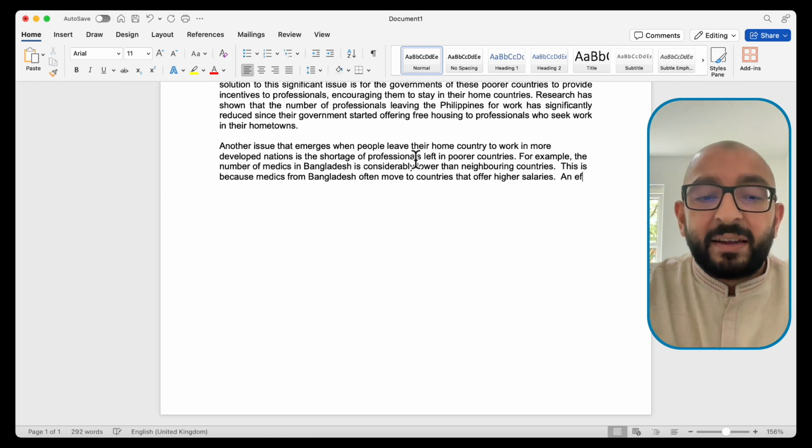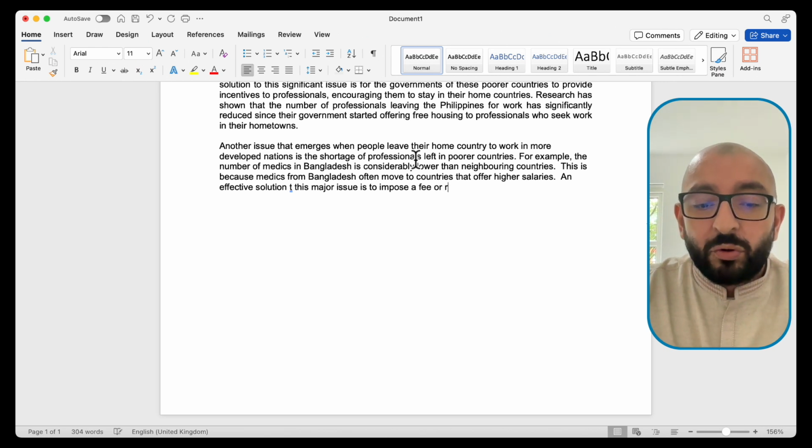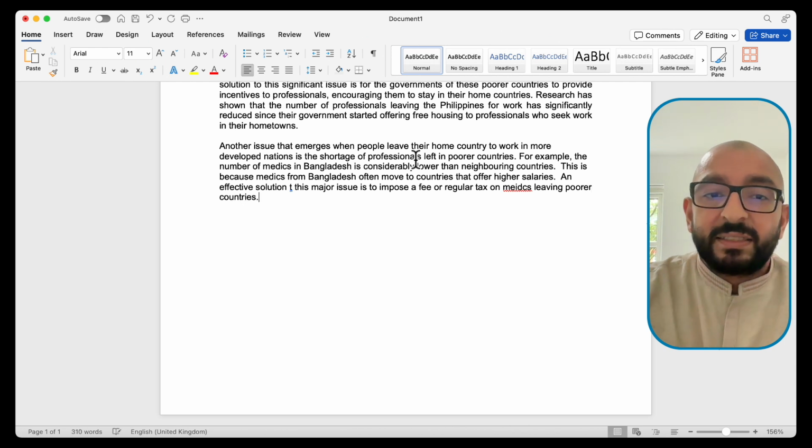So we can write a possible solution, but I think we've already used that. So I'm going to write an effective solution to this major issue is to impose a fee or a penalty or regular tax, actually, on medics leaving poorer countries.